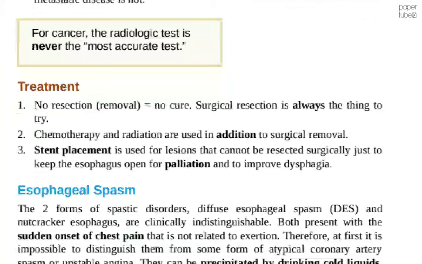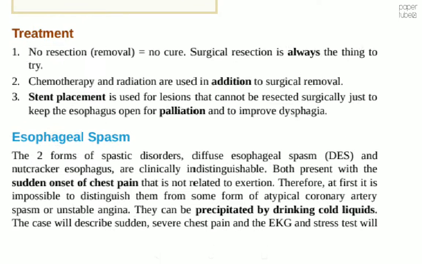Surgical resection is always the thing to try. Chemotherapy and radiation are used in addition to surgical removal. Stent placement is used for lesions that cannot be resected surgically, to keep the esophagus open for palliation and to improve dysphagia.